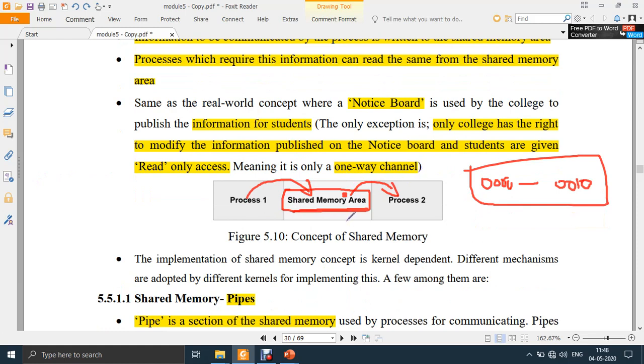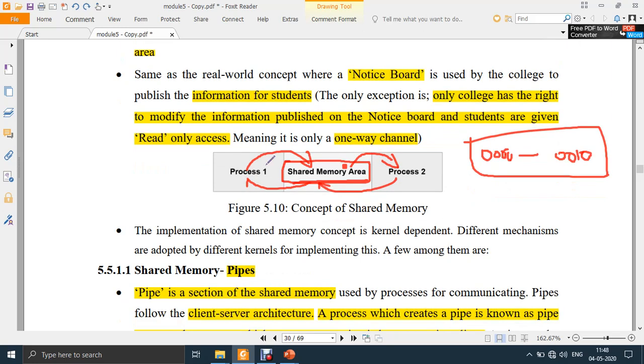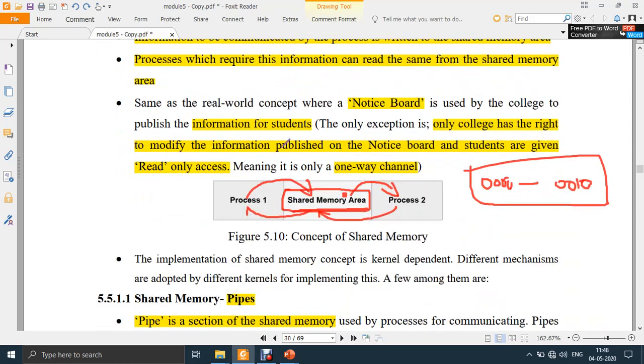Okay, so this can also be a two-way channel. How? See, students can also publish on the notice board. In such a case, it will be two-way. So process 2 will also publish in the same area, and process 1 can make use of that information. Then this will become a two-way channel. So this is a simple example of a notice board for the shared memory concept.